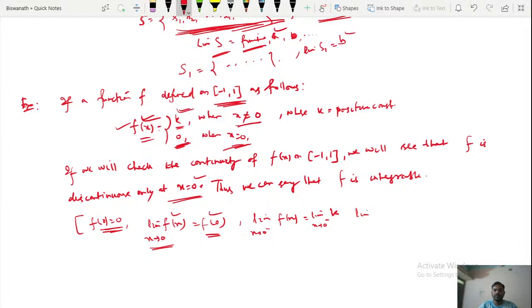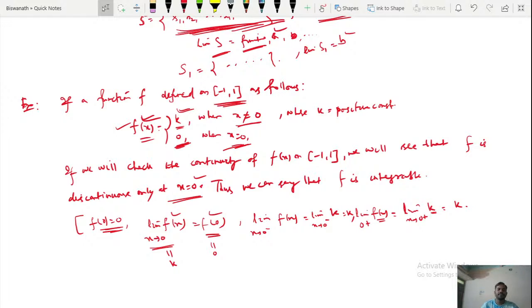So when x goes to 0 minus, the limit of k equals k. Similarly, limit x goes to 0 plus f of x, at that time f of x equals k. This is independent of x, so the left hand limit and right hand limit are equal to k, that means the limiting value equals k but the functional value equals 0.